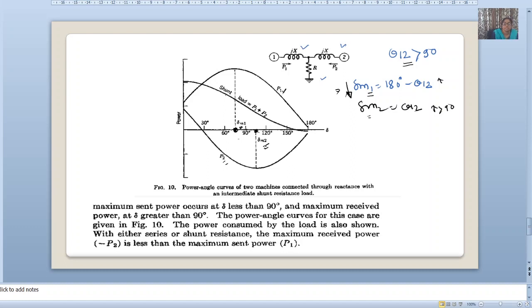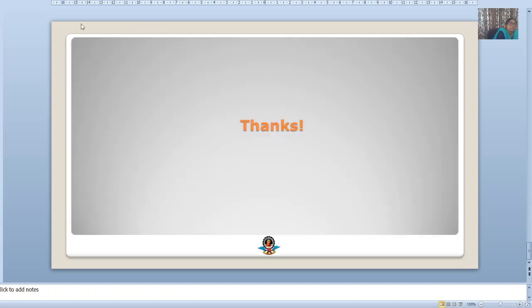In both cases the power angle curve is changed, while in the earlier case, without losses, we have only this thing. Okay, P versus del, both P1 and P2. Maximum occurs at del is equal to 90 degrees.